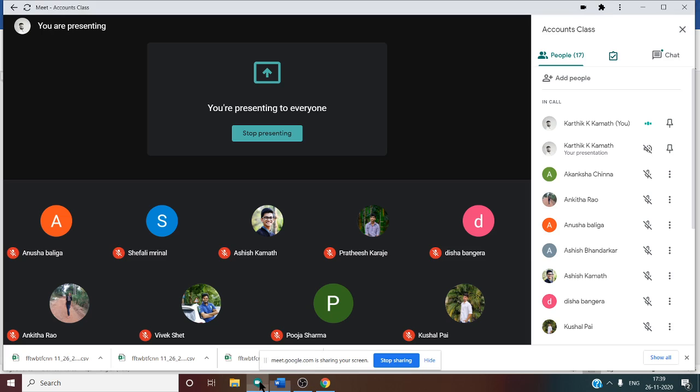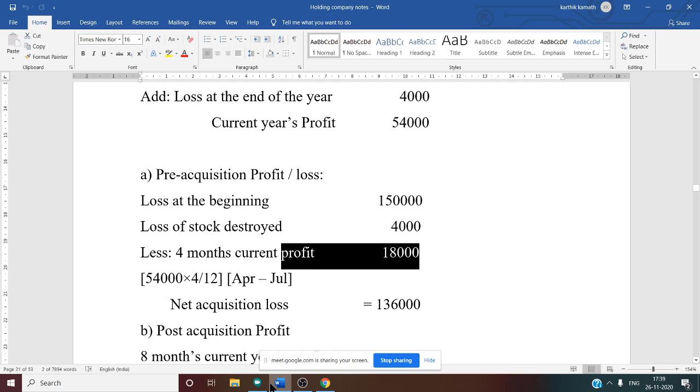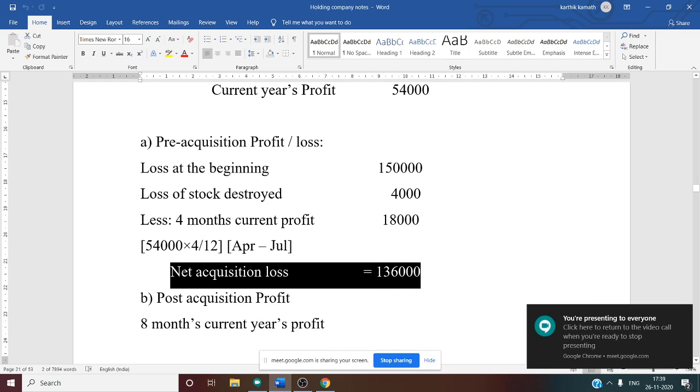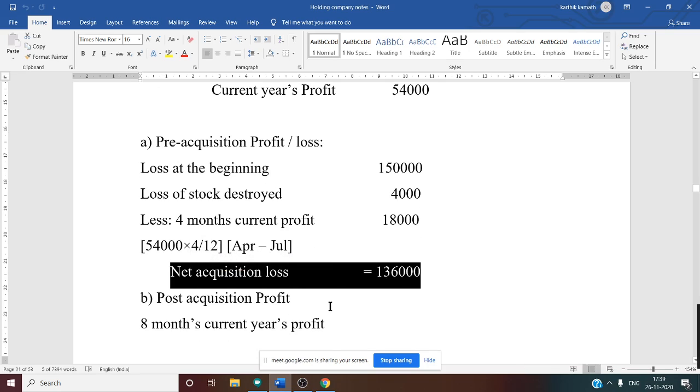But if you see the working note, the loss amount is more, that means the negative amount is more. That is why the final answer you will get is net acquisition loss. So net acquisition loss is 1,36,000, that is nothing but 1,50,000 plus 4,000 minus 18,000.